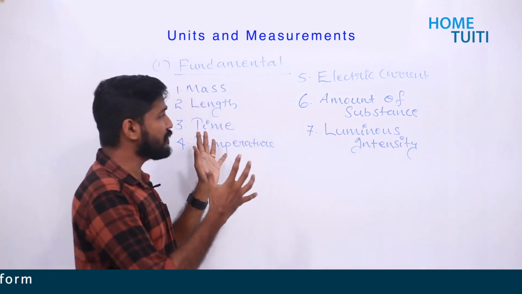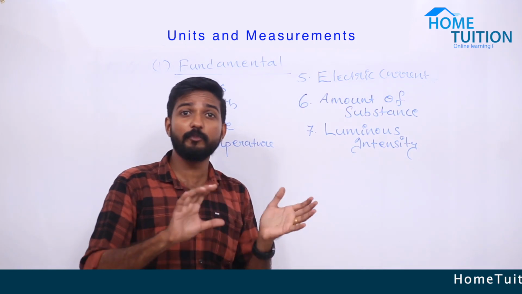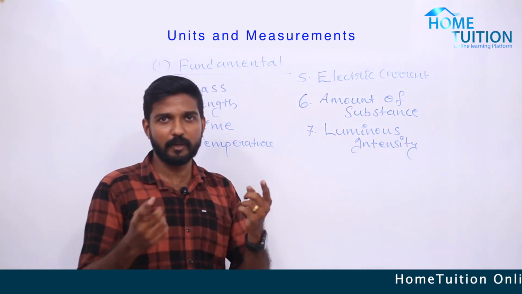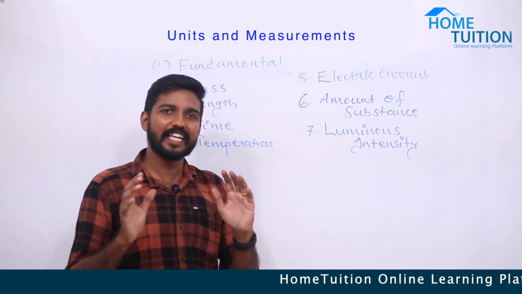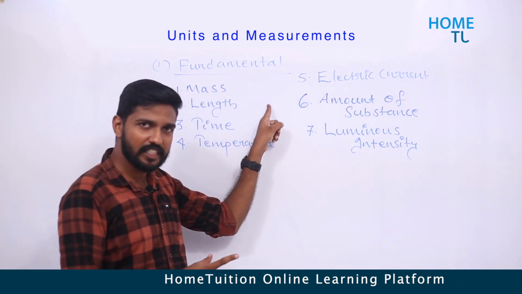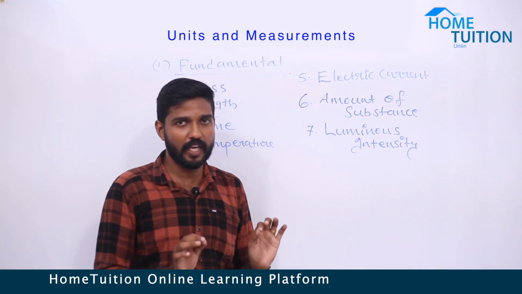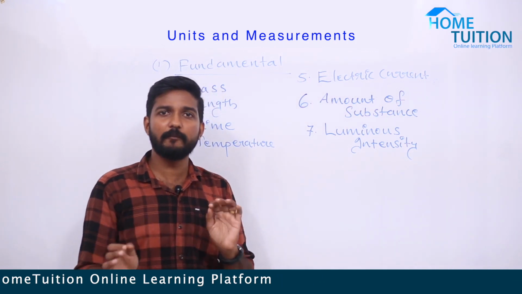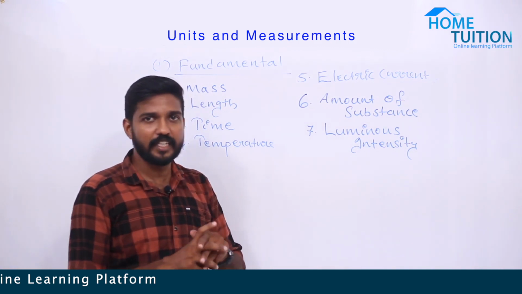So fundamental physical quantities are the quantities which cannot be obtained from any other physical quantities. Mark my word, listen carefully. Clear?